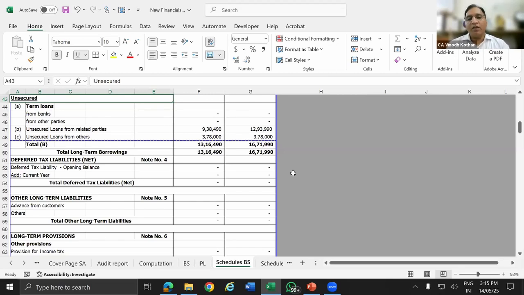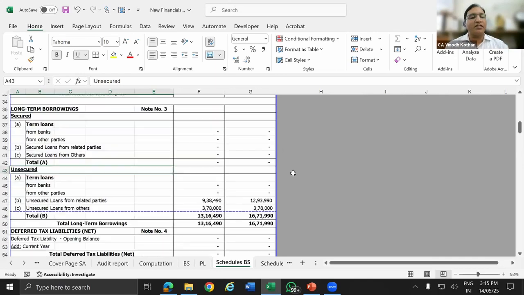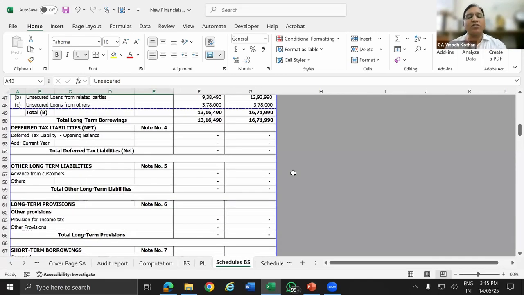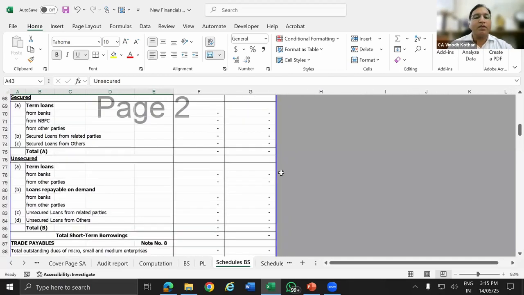The format may differ, because I have said long term and then short term. If you see the format, short term, long term, accordingly you can prepare your format, but ensure that the main contents are very important. You can alter all these formats, add, remove, change, all those options are there.